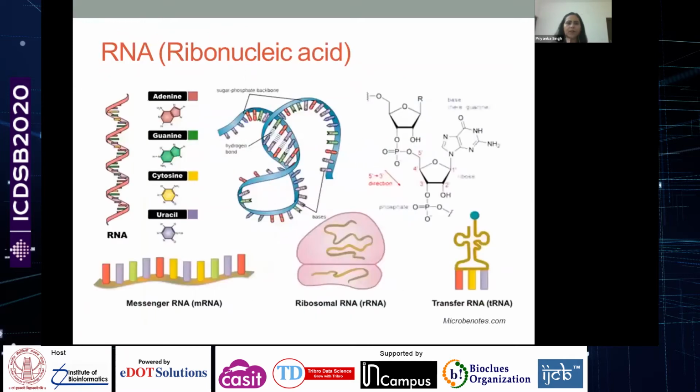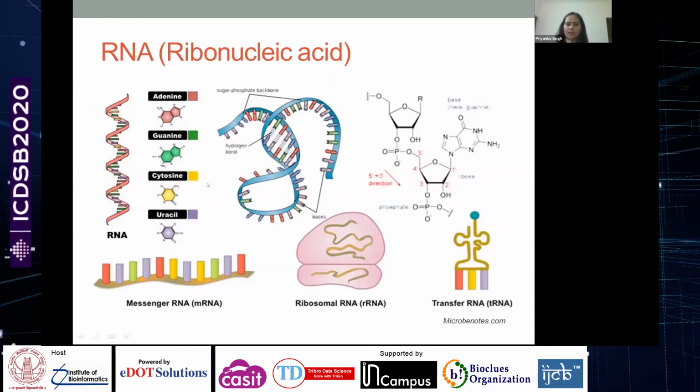So now I have introduced you to another nucleic acid, which is called RNA. Let us look at the RNA and how it is different from the DNA. RNA is ribonucleic acid. The major difference from the DNA is that it is not a double helix, but unlike the DNA, it is a single-stranded molecule. One important difference in terms of the nitrogenous bases is that instead of thymine, it has uracil.